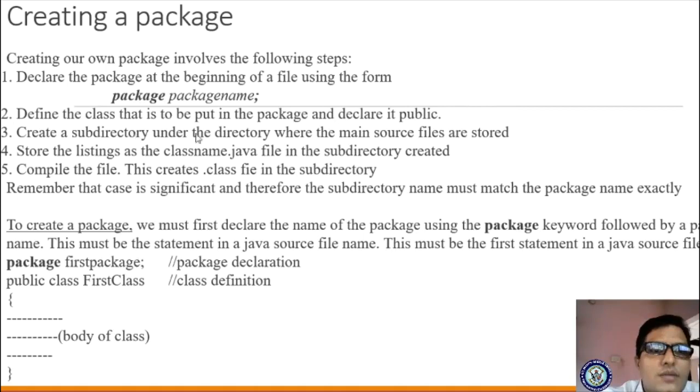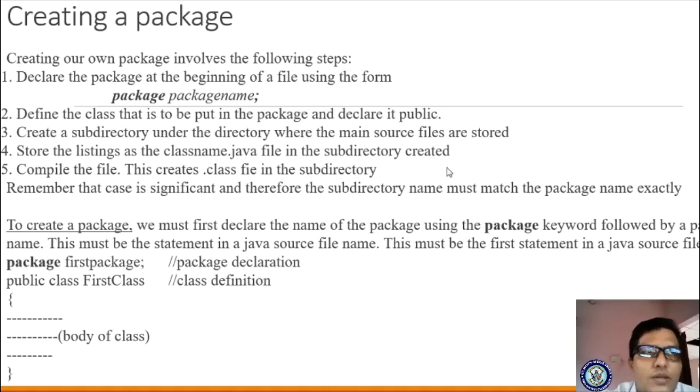Create a subdirectory under the directory where the main source files are stored, directory and subdirectory. Store the listing as the classname.java file in the subdirectory created.